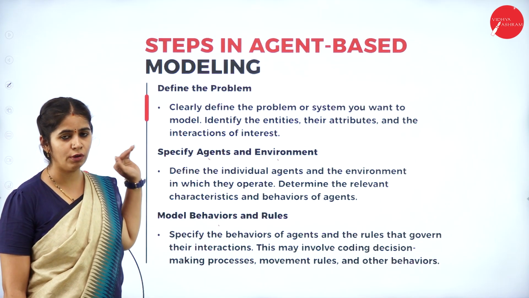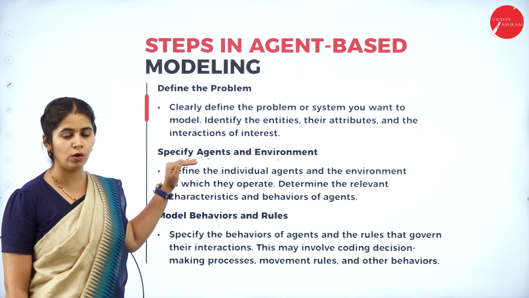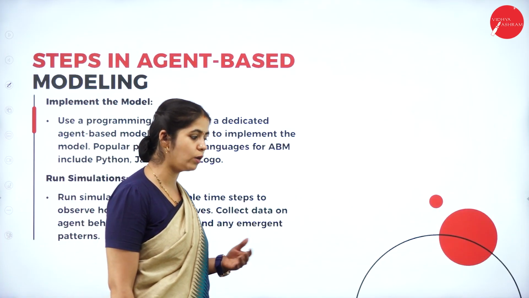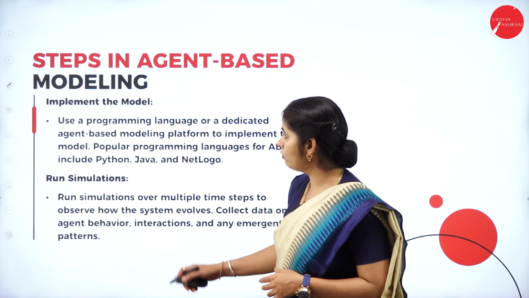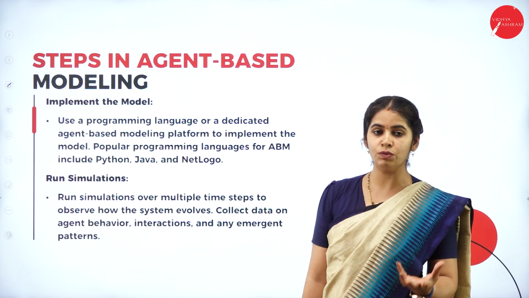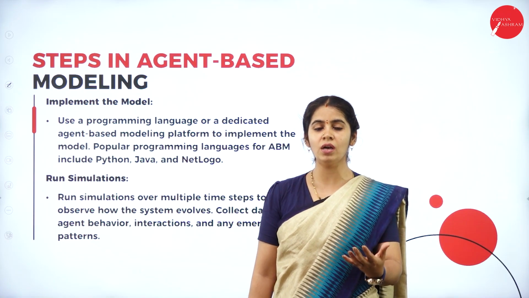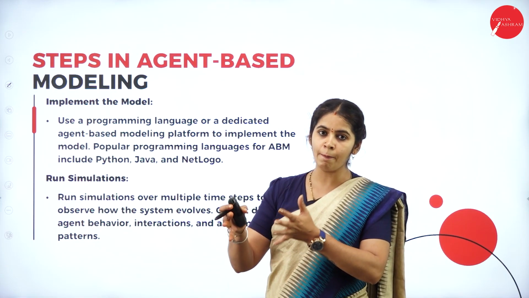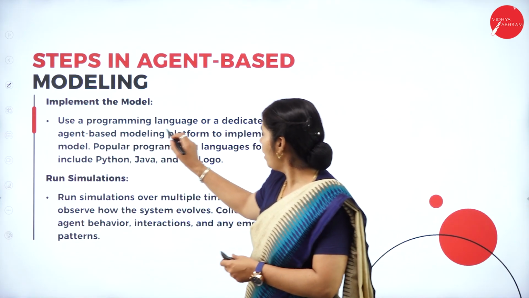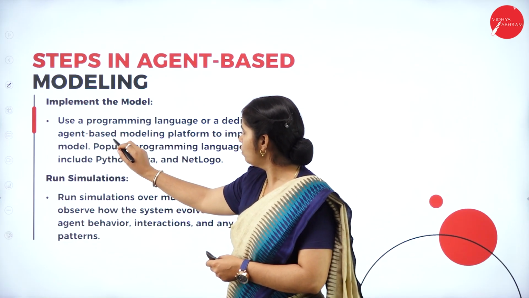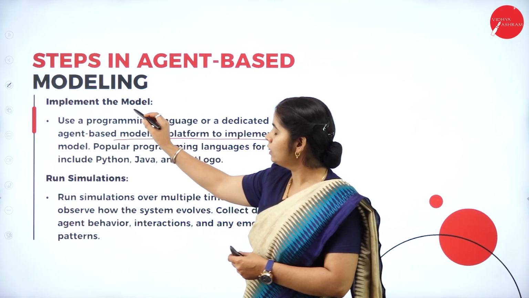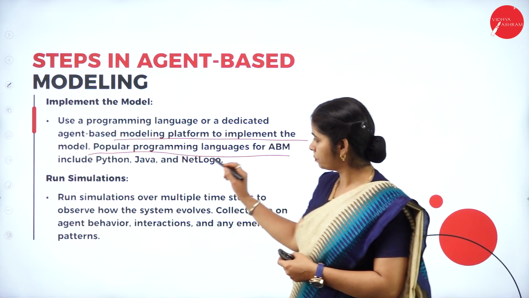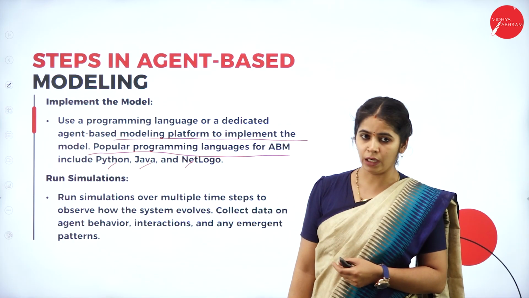Then step three is done. We know the problem, who is going to work on it and where. We have some set of behavior and rules to work on the particular problem. Next we have implementation of the model. Once we have developed the rules and the behavior, they should be implemented in the model. Use a programming language or a dedicated agent based modeling platform to implement them. Popular choices are Python, Java and NetLogo.